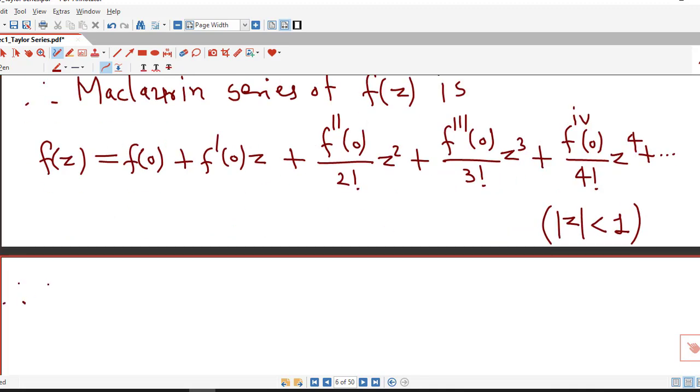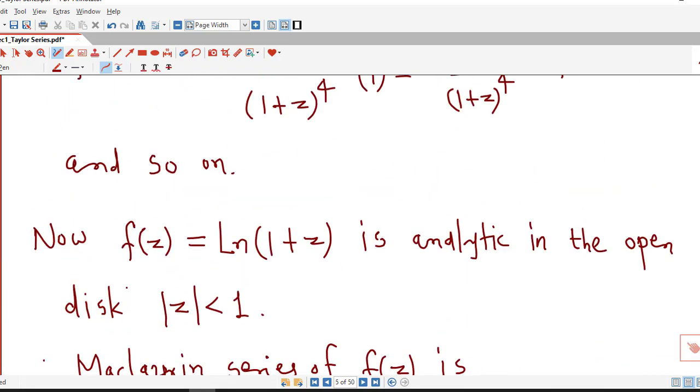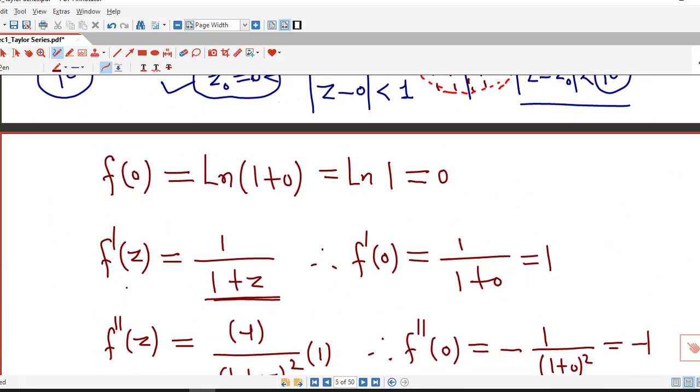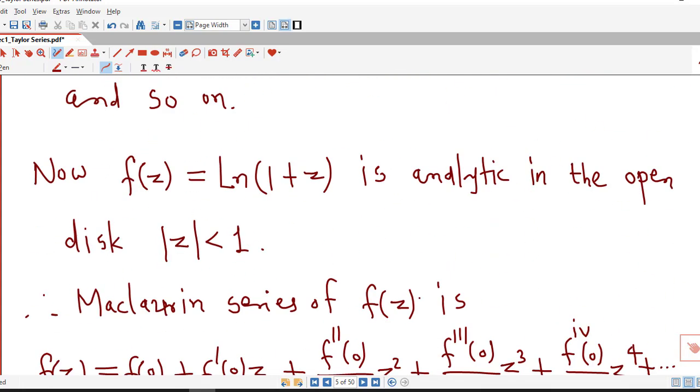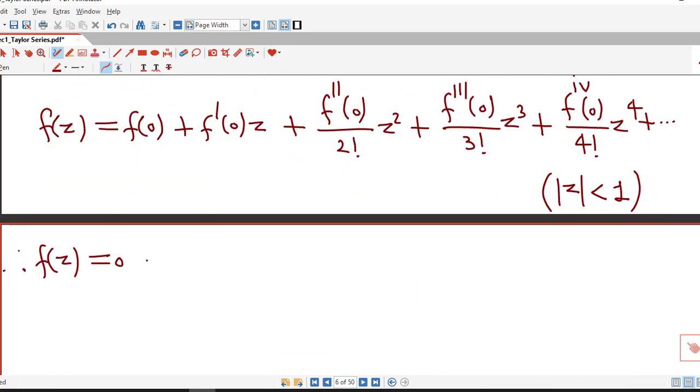So now we substitute values one by one. F of 0 is 0. The first derivative at 0 is 1, the second derivative is minus 1. So the first derivative is 1, so it is z.